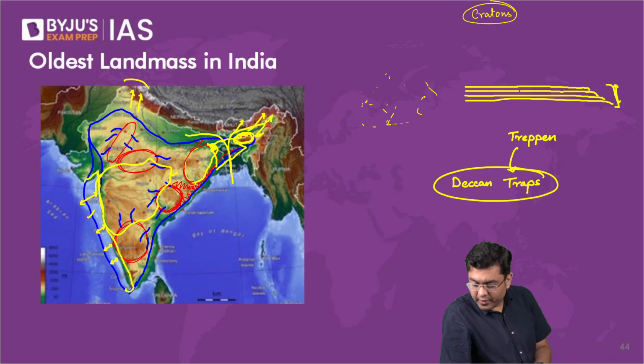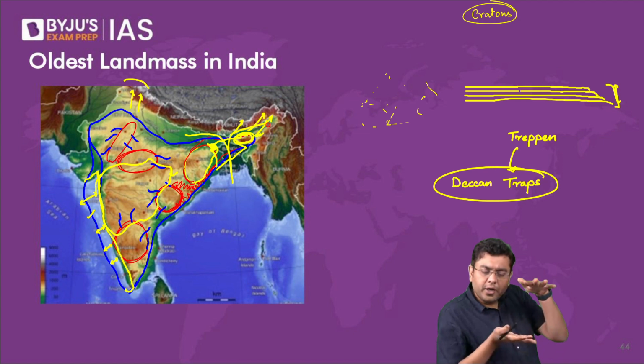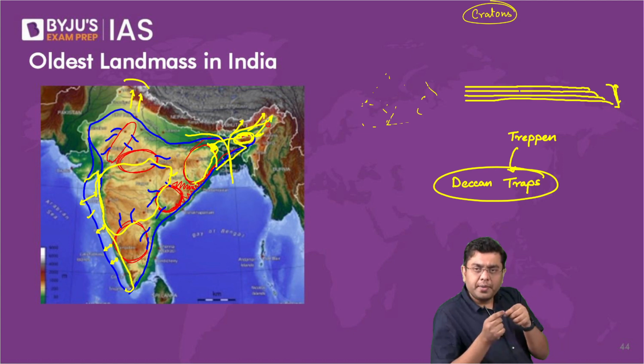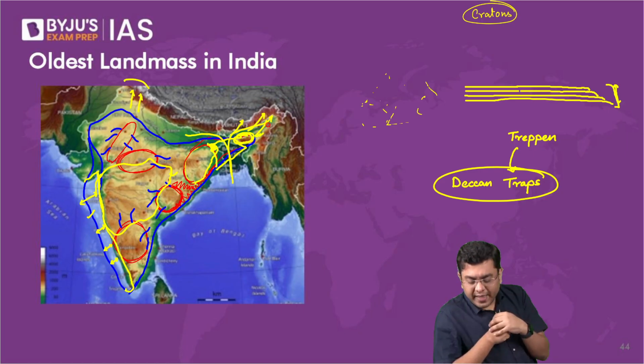Kankars are basically the calcareous concretions, in the sense that when you have the older deposits, when they lie in the same region for a long period of time, few of them will get together due to the calcium that is present in them. Calcium has a binding property. They will form slightly larger concretions or larger accumulations. That is kankar.